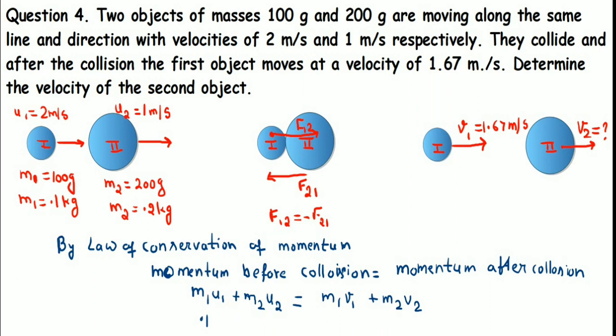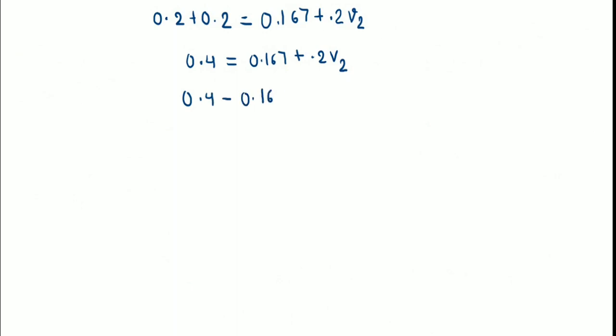It will give the value 0.2 plus 0.2 is equal to 0.167 plus 0.2 into v2. All the values are given, student. Here on the left hand side we will get 0.4, and it is equal to 0.167 plus 0.2 into v2. Now 0.167 will be subtracted from 0.4, which is equal to 0.2 into v2. As a subtraction, we will get the value 0.233 divided by 0.2 is equal to v2.